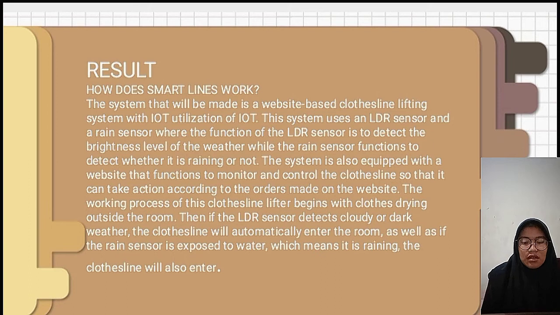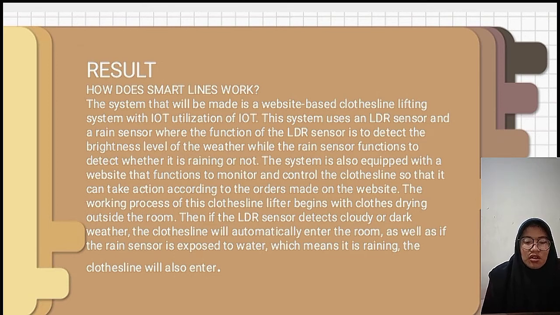The system is also equipped with a website to monitor and control the clothesline so that it can take action according to the orders given on the website.